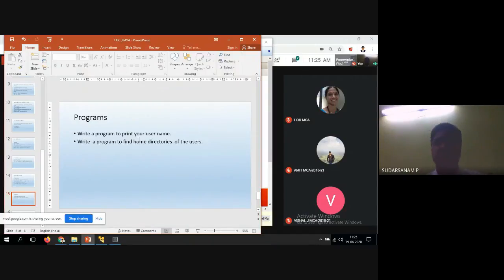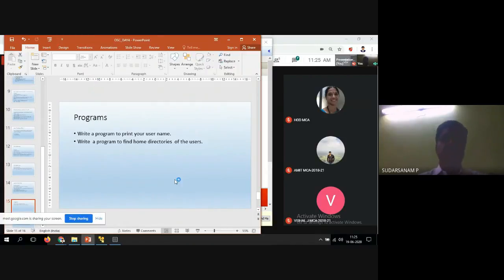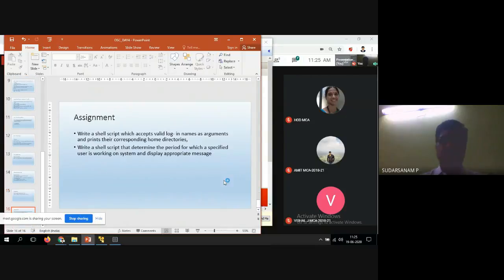Home directory is nothing but where you are connecting to your server. Once you connect to the server where you are working, under your home directory your username will be there. Under this, all your files will be available. If you have any doubts about what I have explained, please let me know.